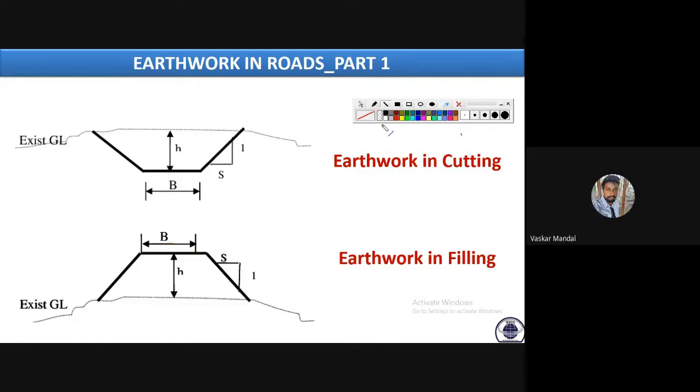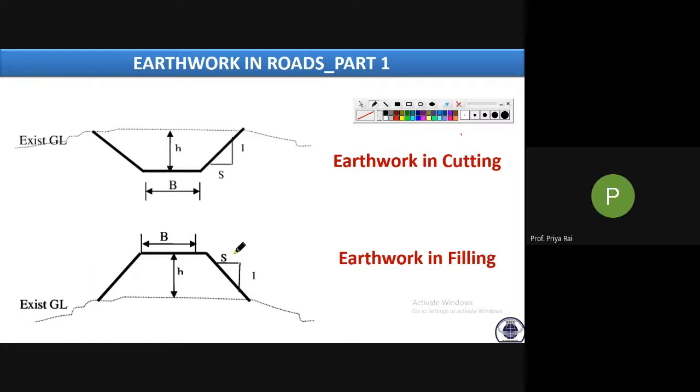Yes, ma'am. Then tell me, this H and this H, okay, which one is depth and which one is height? In the case of filling, ma'am, that will be height, and in the case of cutting, yes, it will be depth.